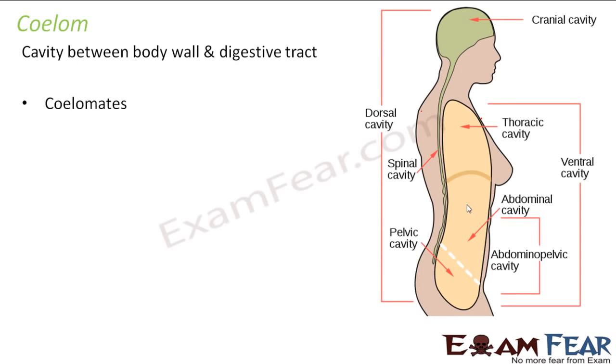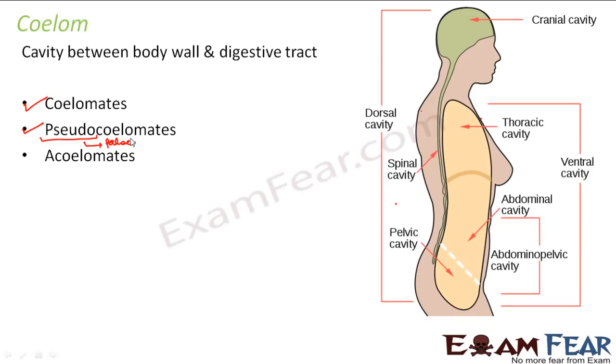Now, depending upon the presence or absence of coelom, we can classify animals into different types. Coelom is not mandatory for an organism to be alive. It can be present, and it can be absent as well. So depending upon whether the coelom is present or absent, we can divide animals into the following types: coelomates, pseudocoelomates, and acoelomates. The name itself defines them. When I say coelomates, that means the animals which have coelom. Coelom is present in such animals. Pseudocoelomates: the word pseudo means false.